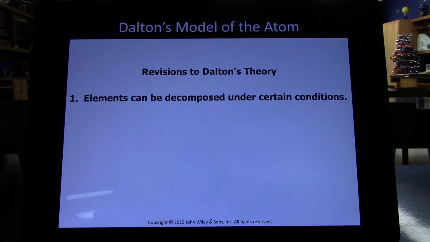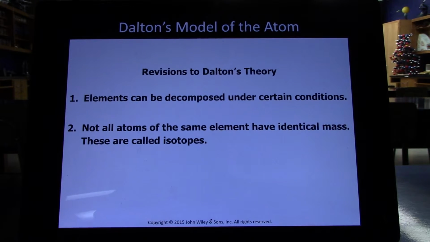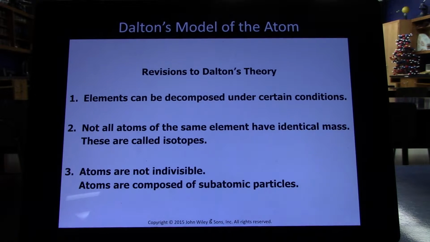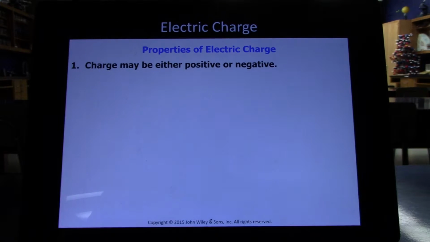And so atoms can decompose, and radioactive elements do decompose. Not all atoms of the same element have identical mass. So we look at the isotopes: carbon-12, carbon-13, and carbon-14. They're all carbon, but they have different masses, because carbon-12 has 6 neutrons, carbon-13 has 7 neutrons, and carbon-14 has 8 neutrons. Atoms are not indivisible. Atoms are composed of subatomic particles.